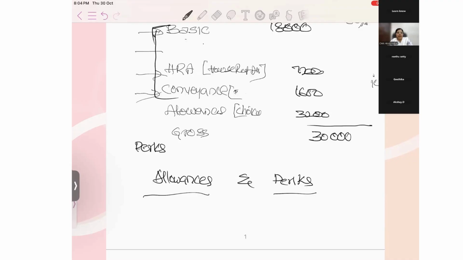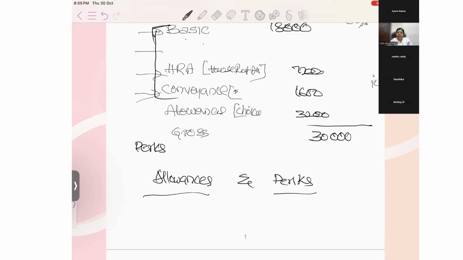The employee can ask for HRA. He has the right to ask and fight for HRA, for convenience, for allowances, but not for the perks. Perks are the choice of the employer whether to give or not. But why are perquisites given to employees? Many companies follow this: if he is in a high position, they'll give many allowances like servant allowance and medical allowance. These all come under perquisites.